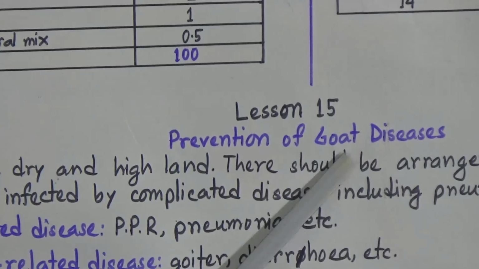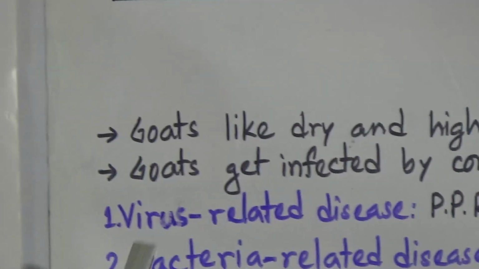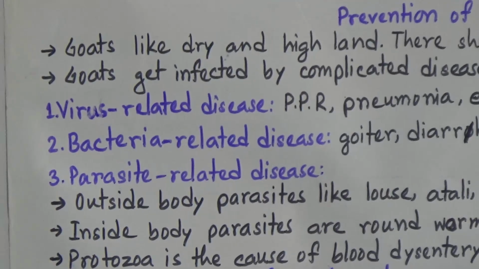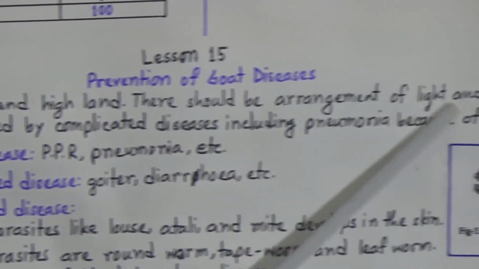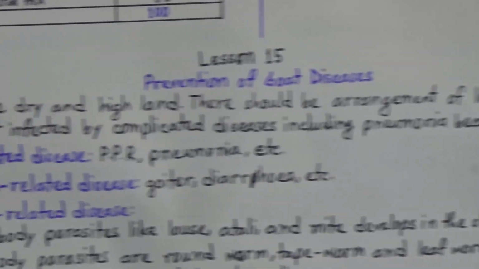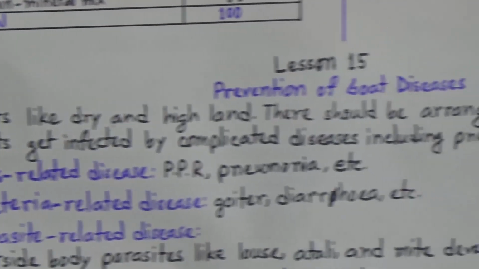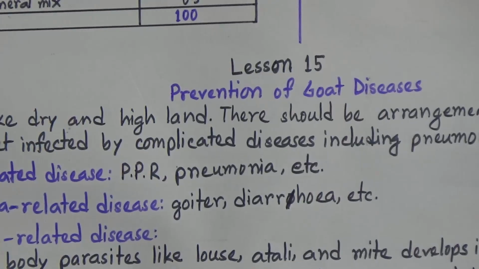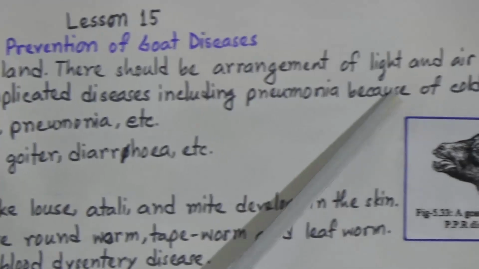Now we will go to lesson 15, the prevention of goat diseases. And goats like to stay in dry and highland and neat and clean spaces. So there should be arrangement of light and air in their houses. And we must be careful about the house so that they can't get infected by the cold diseases. And goats get infected by complicated diseases including pneumonia because of cold.